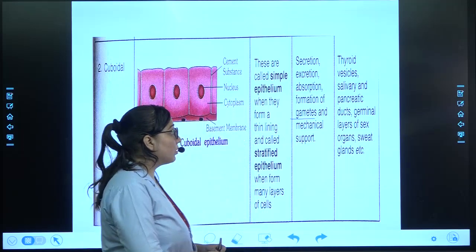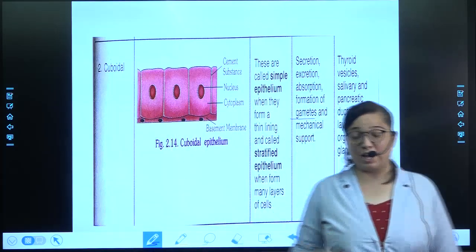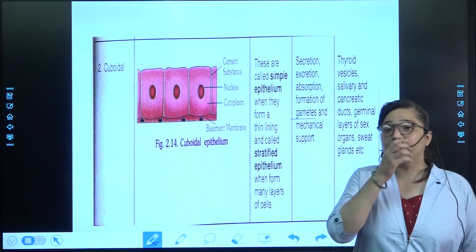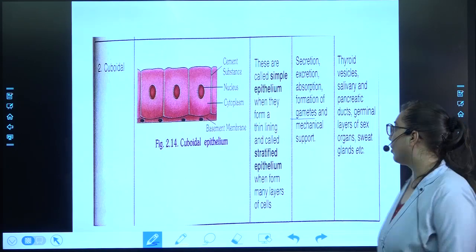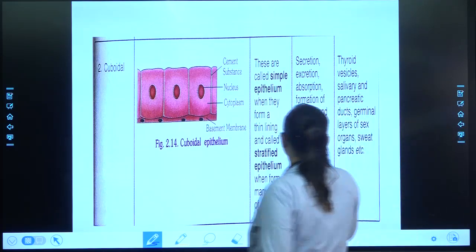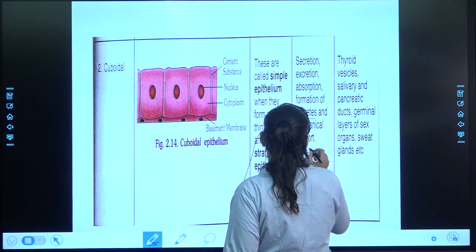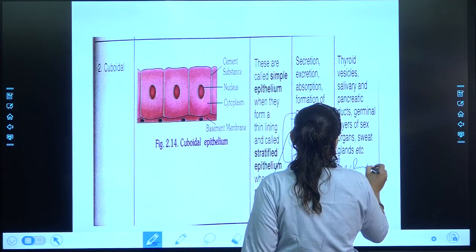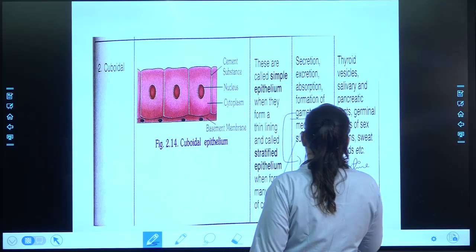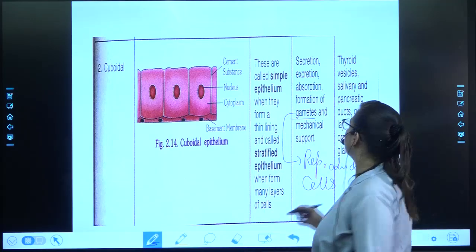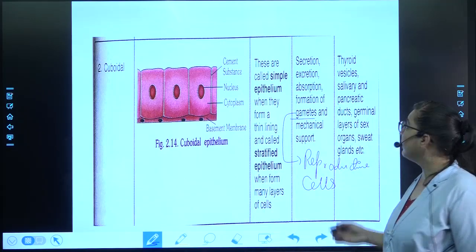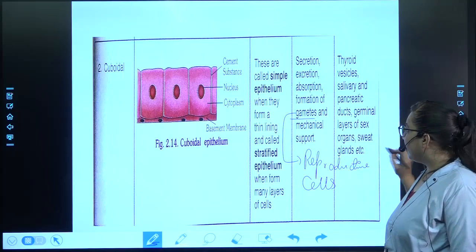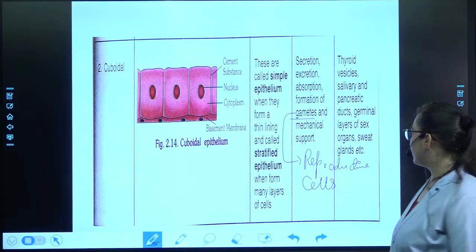Okay, so you might be thinking, what is this gamete? The gametes are the reproductive cells that are present in the body of the male and female. In short, they are called the sex cells. Then where they are present, this is the location: in the thyroid, vesicles, salivary and pancreatic ducts, germinal layers of the sex organs, and in the sweat glands.